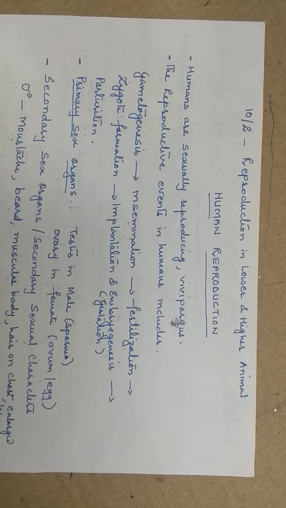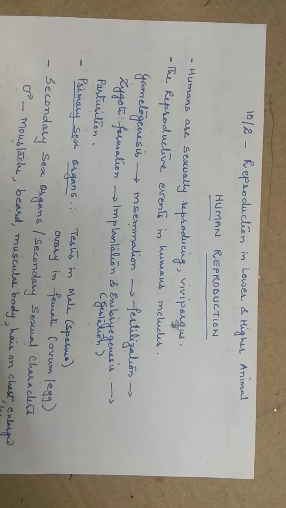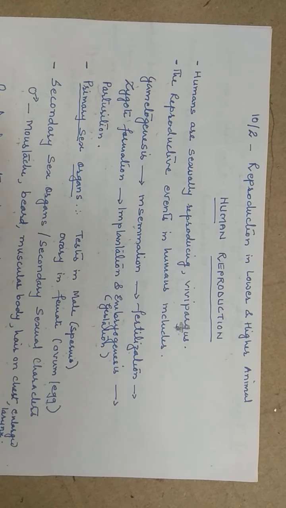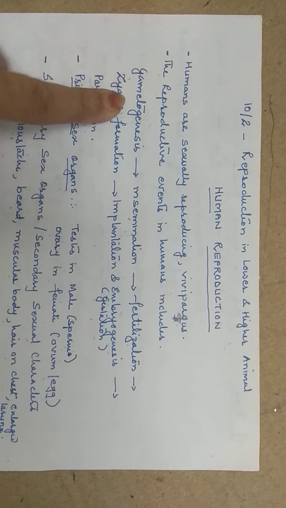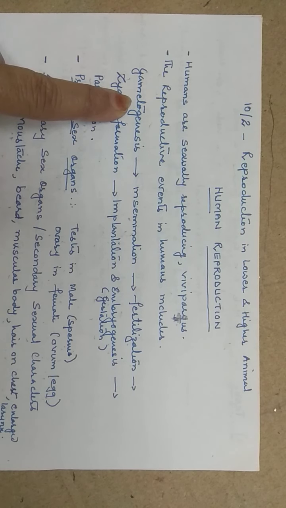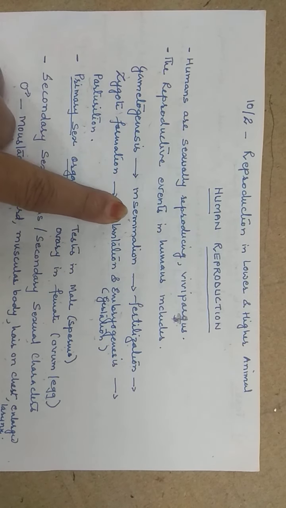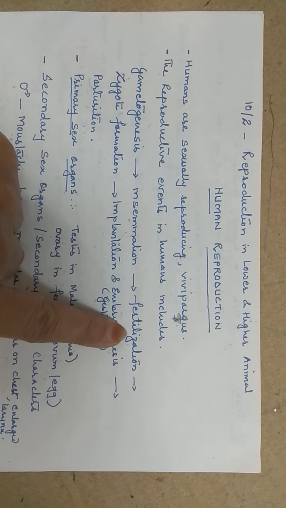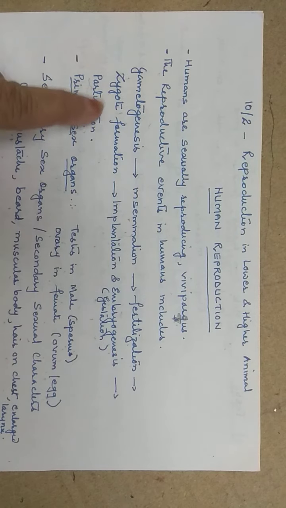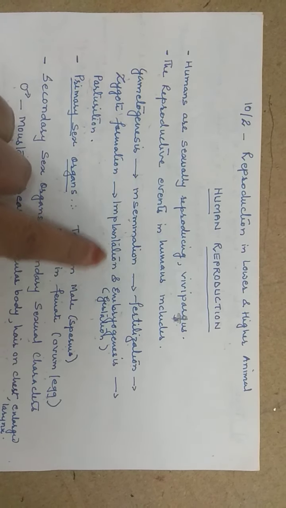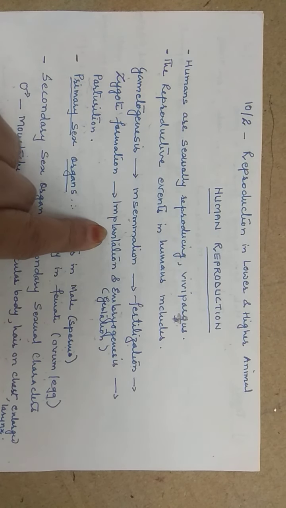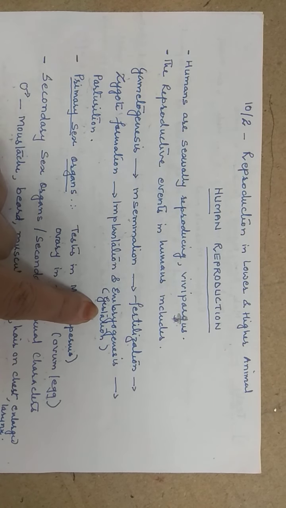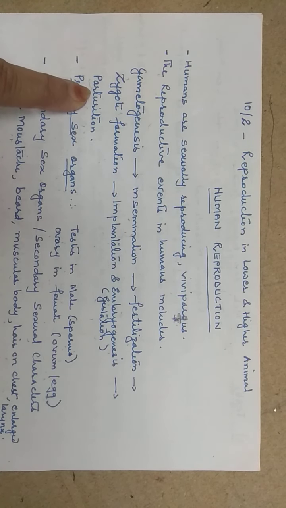Now the process of reproduction in human beings shows certain events. What are those events? Look here: it is gametogenesis, which is the formation of the gametes, the first step. Then after the gamete formation is a transfer of gametes called insemination, which leads to the fusion of the gametes called fertilization, then the formation of zygote, then the implantation of zygote in the body, embryogenesis, gestation, and the last one is parturition, that is expelling the completely developed embryo from the body.